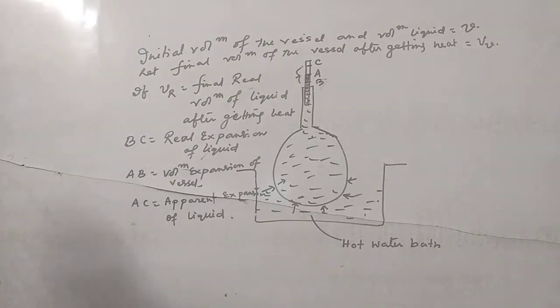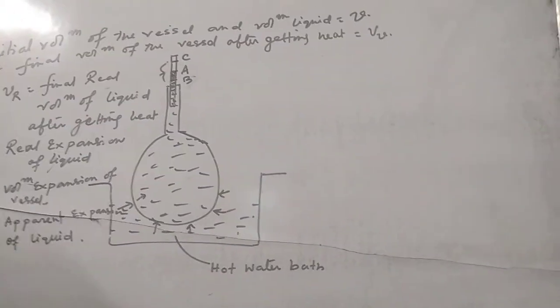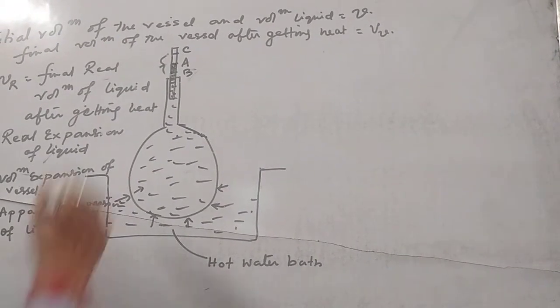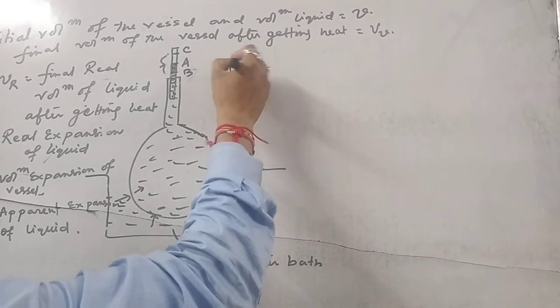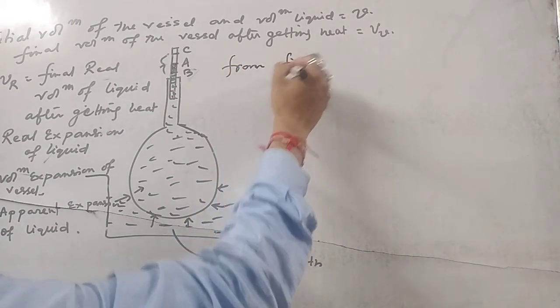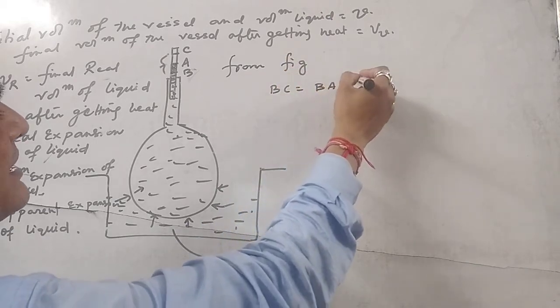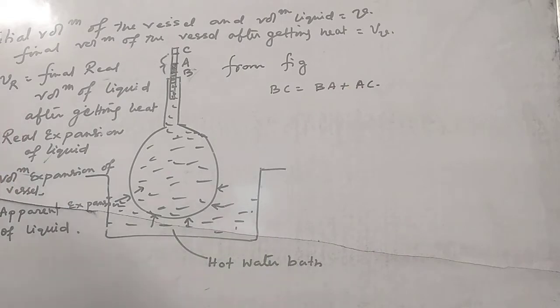Is it clear? Now we have to find out the values of the expansion. From the figure we can write BC is equal to BA plus AC. Is it clear? What is the value of expansion?